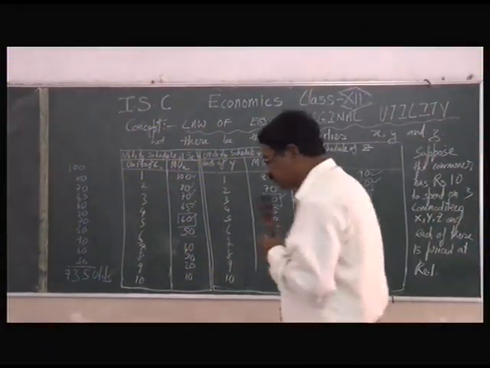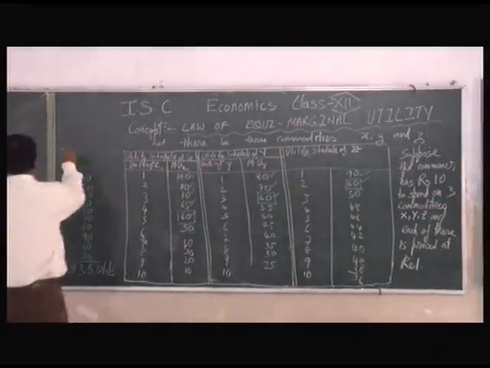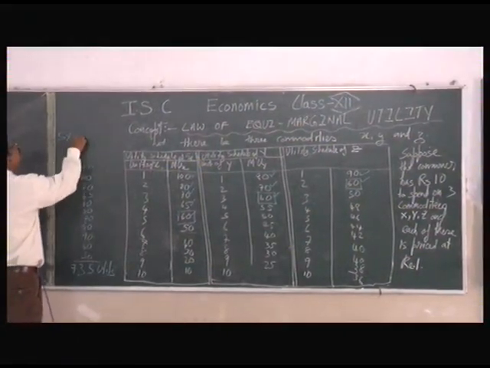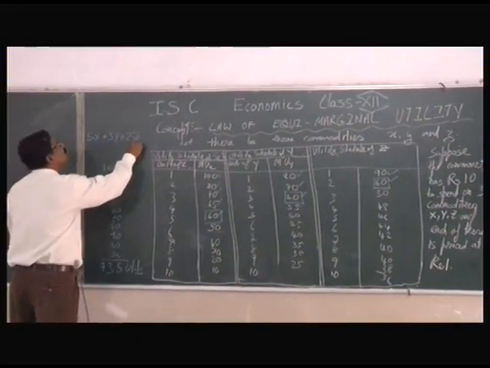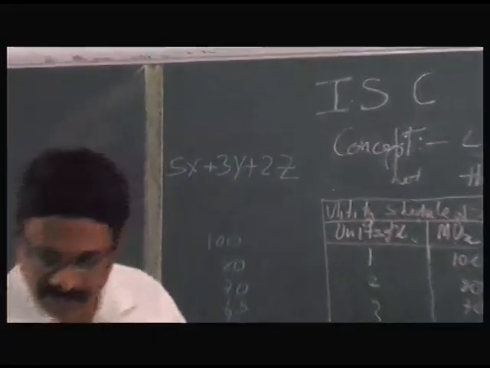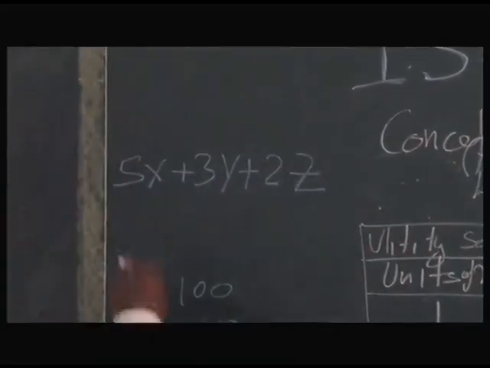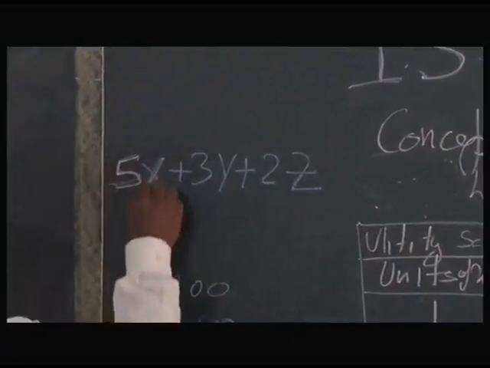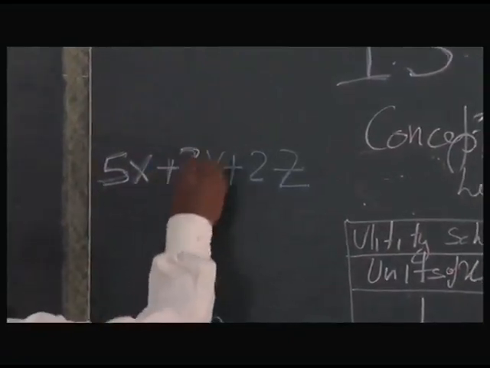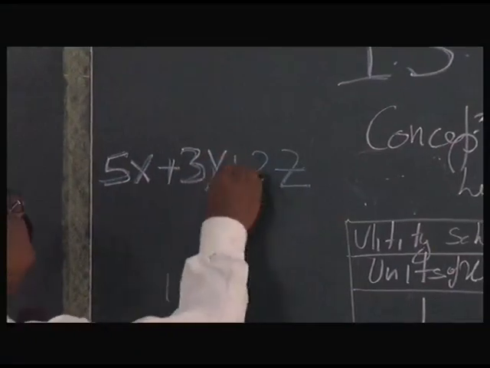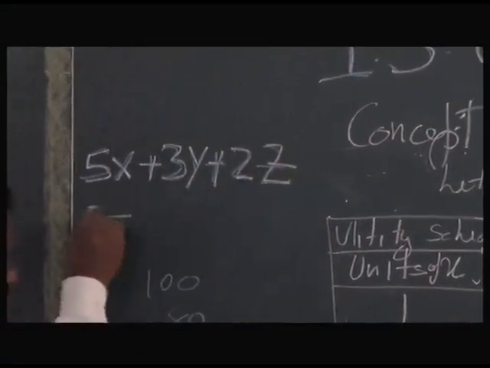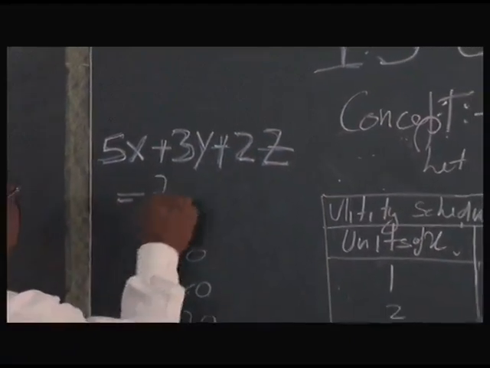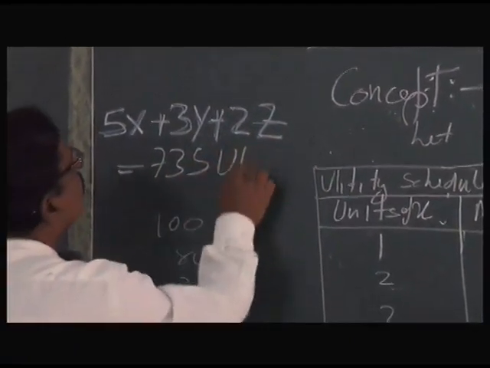It is 5x plus 3y plus 2z. 5 units of x plus 3 units of y plus 2 units of z together come to 735 utils.